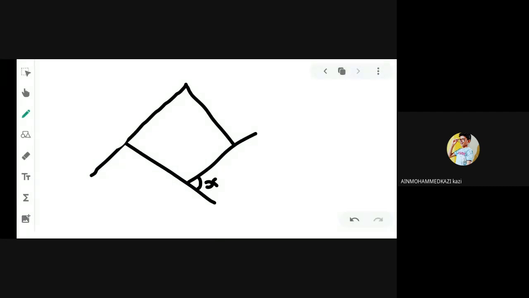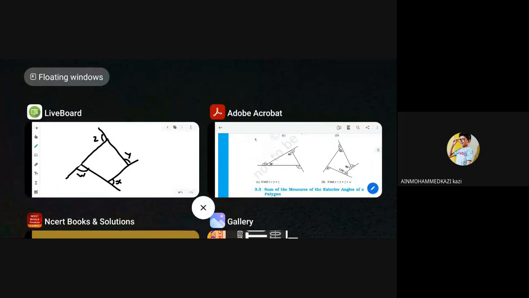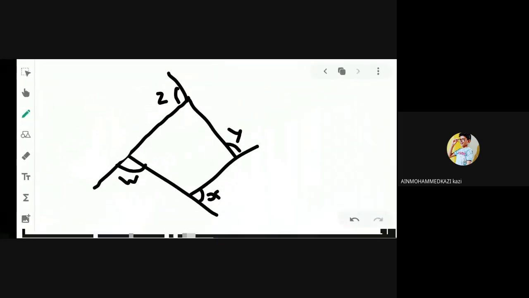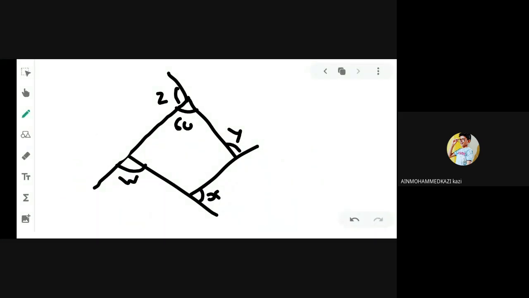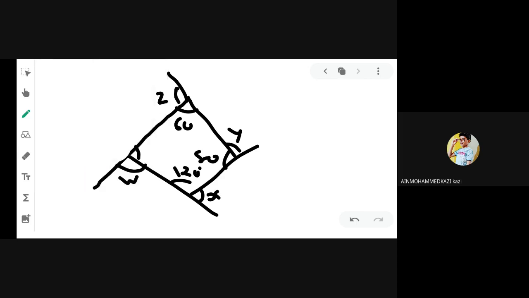It is angle X, it is angle Y, it is angle Z, and it is angle W. These four exterior angles we have to find. And for this, 60, 80 and 120, these three interior angles are given, and it is angle 4. We have to find it. Right?